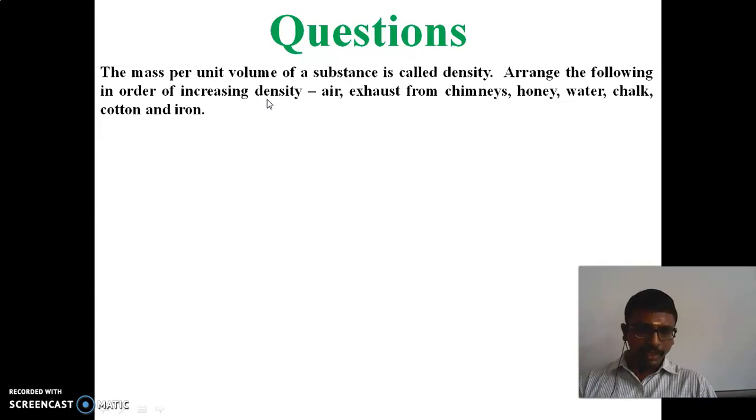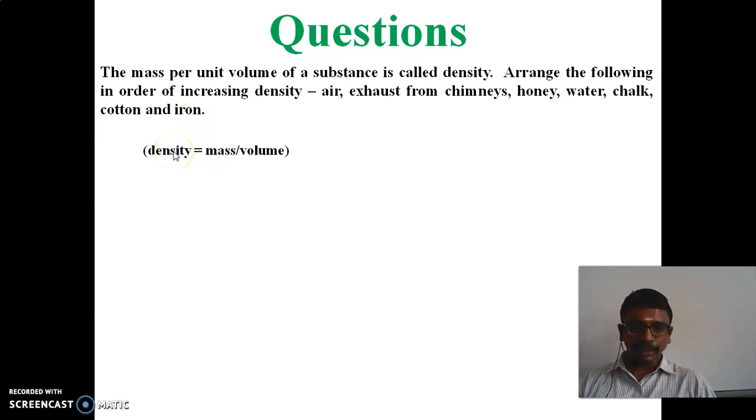We have to arrange the following in increasing order of density. The items are air, exhaust from chimneys, honey, water, chalk, cotton and iron.